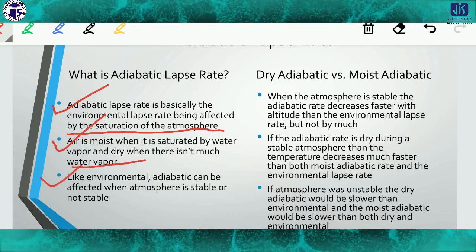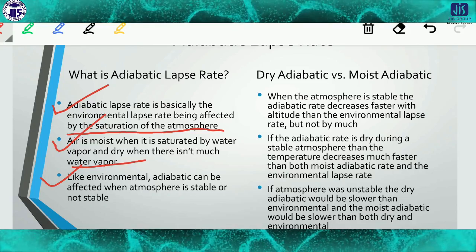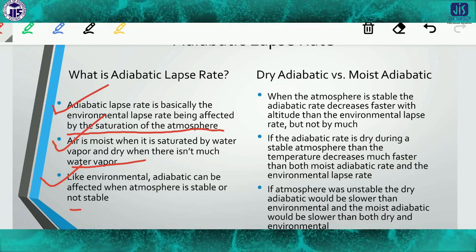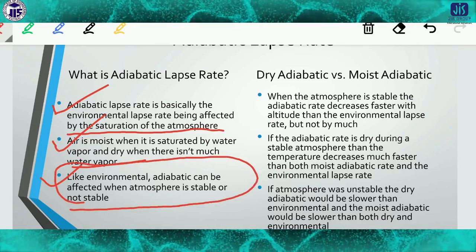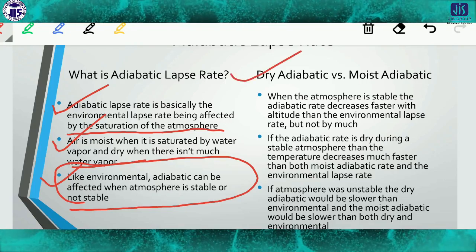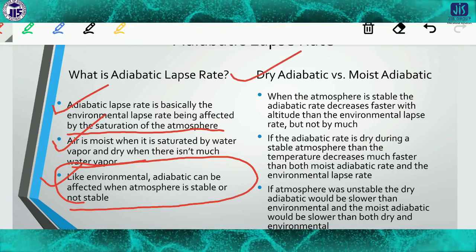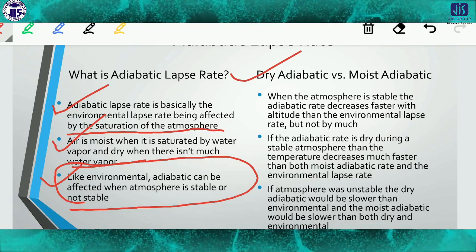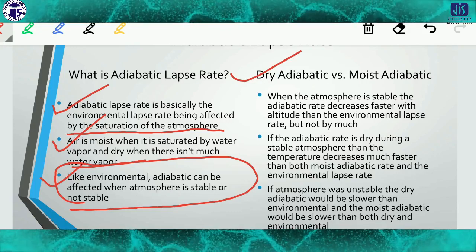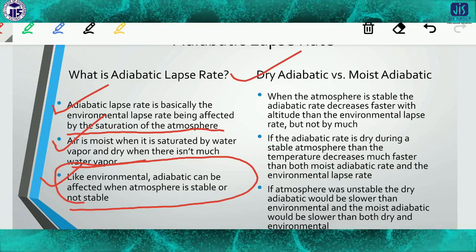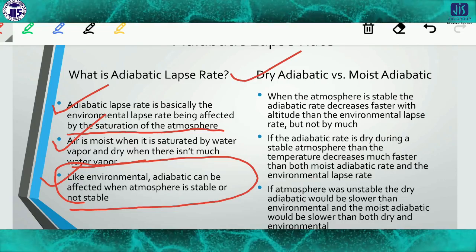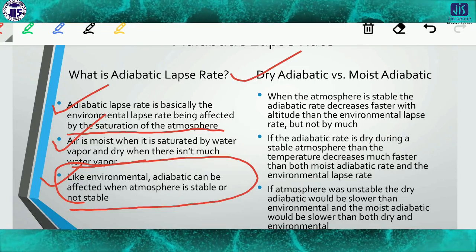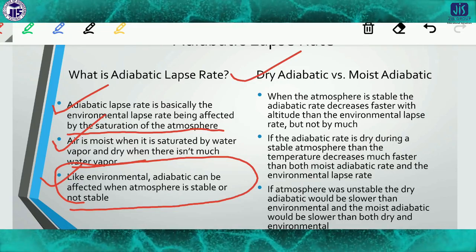Like the environmental rate, the adiabatic rate can be affected when the atmosphere is stable or unstable. I also discussed dry adiabatic versus moist adiabatic in one slide, the effect of moisture on the temperature change.